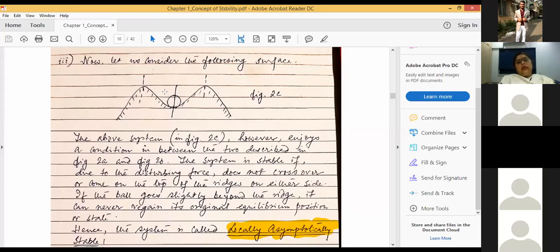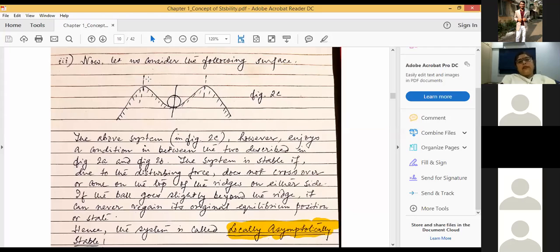But if the push is pretty hard, and if the ball crosses either this ridge in this direction or this ridge in this direction, then what will happen? The ball will start rolling down the surfaces in this direction or in this direction, right? And the ball will never be able to regain its initial state of motion, which was the zero state, right?